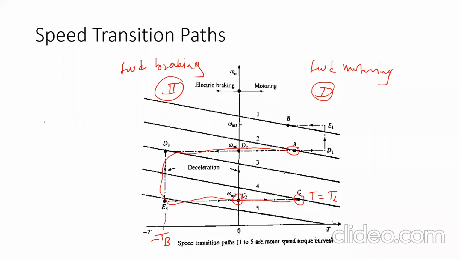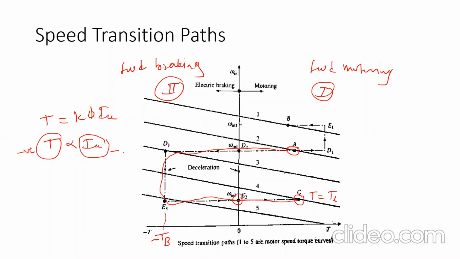We know the torque equation T is equal to K phi Ia, that is T proportional to Ia. Means if we want to reduce the speed, this torque must be negative. In order to make this torque negative, we have to reverse the direction of current.